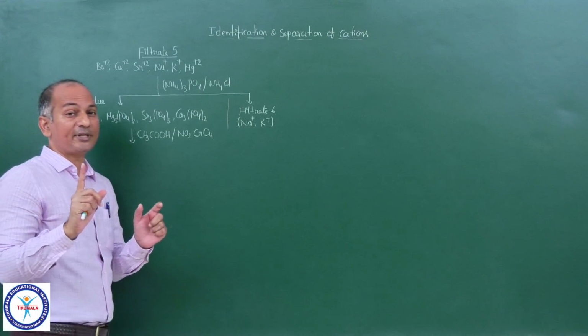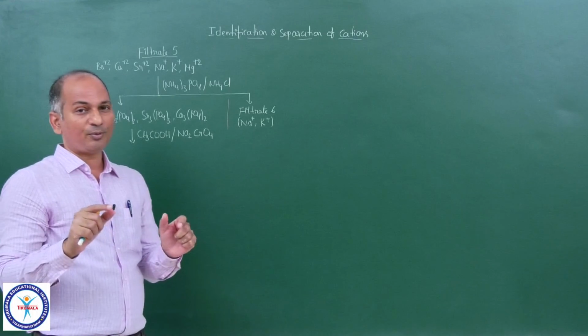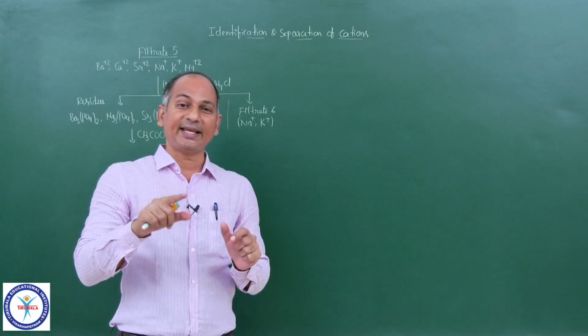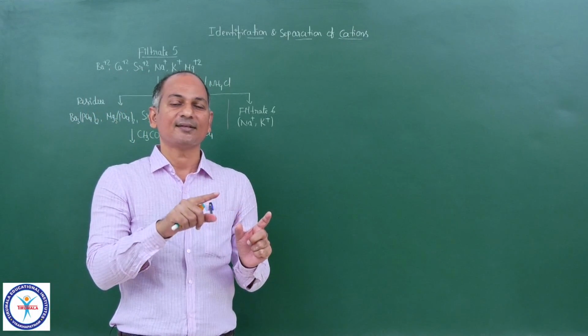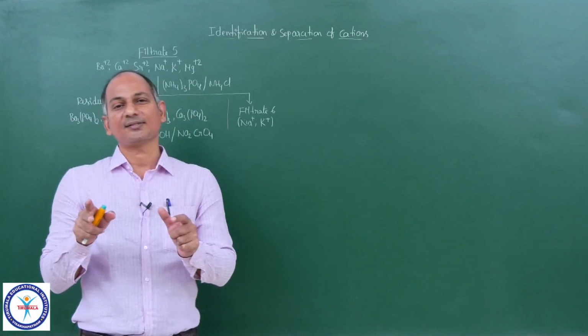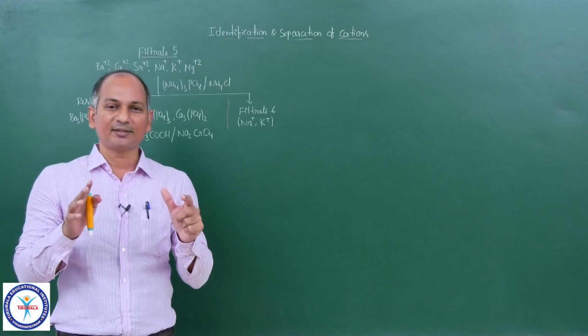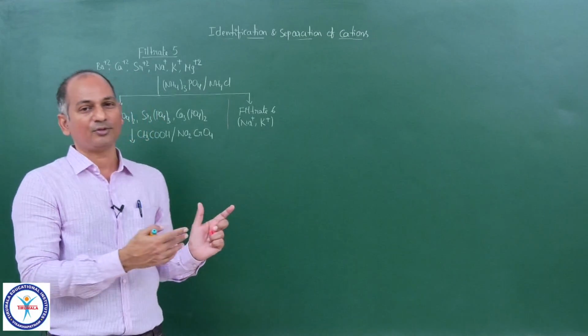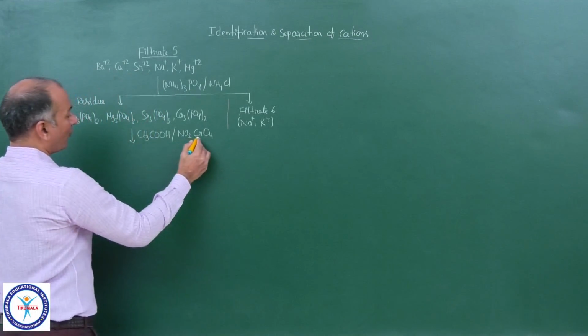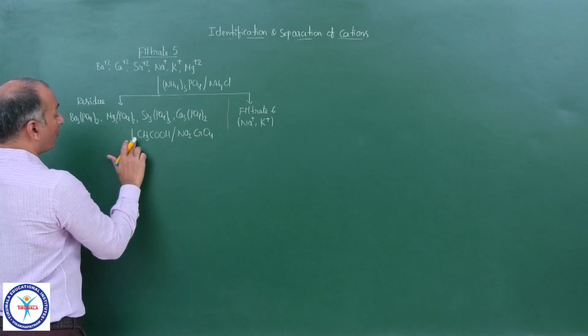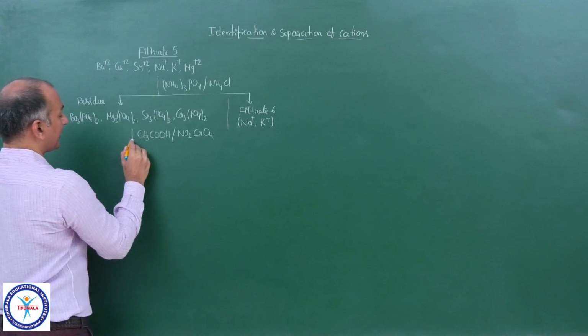Phosphate ion is the conjugate base of a weak acid. So phosphates, sulfides, cyanides, oxalates, generally these compounds are soluble in acids. Maybe one or two exceptions may be there, but generally these salts are soluble in acids. So here also same thing. Now we have added Na2CrO4 also, along with acetic acid.